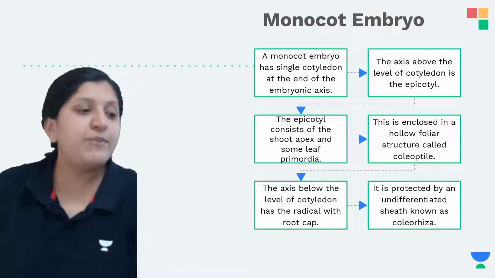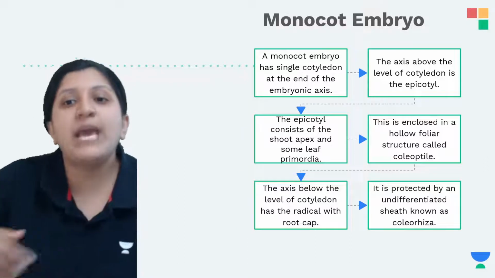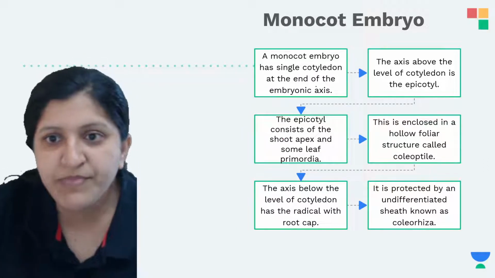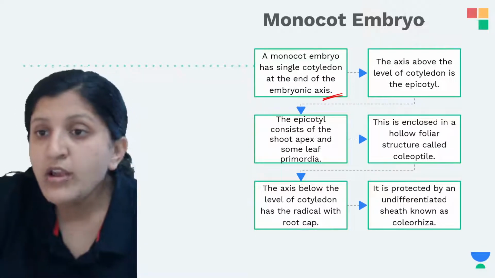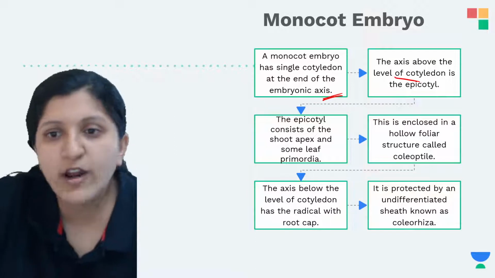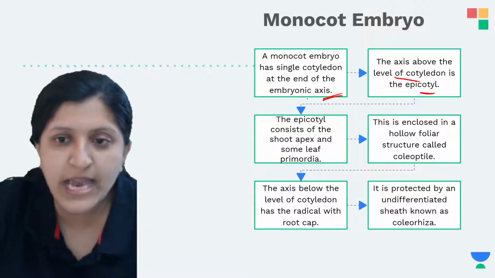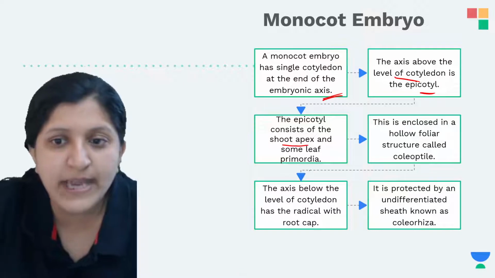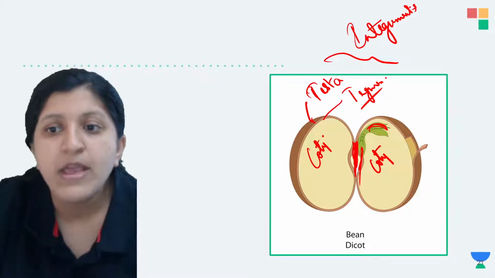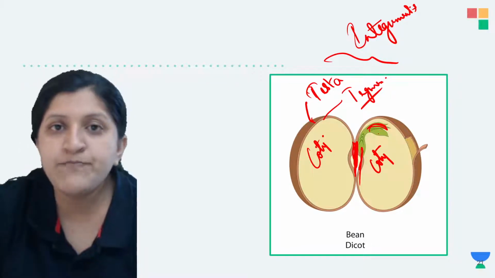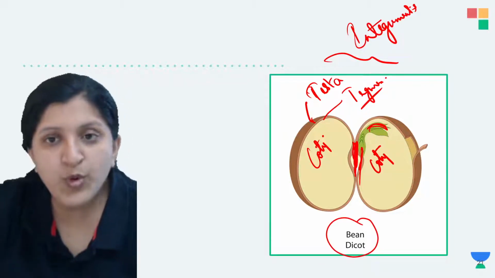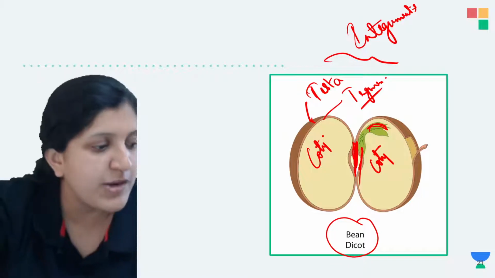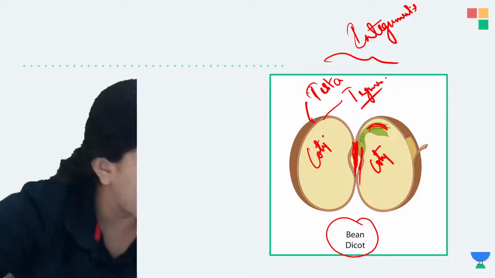Yeah, so the monocot embryo has a single cotyledon, and that is at the end of the embryonal axis. Now the axis above the level of the cotyledon, as I have already said, is the epicotyl, and it consists of the shoot apex and some leaf primordia. So here you can clearly see it. The same will be there in the monocot seed as well. This one is a dicot seed, but for monocot also you can find an epicotyl region and a hypocotyl region.